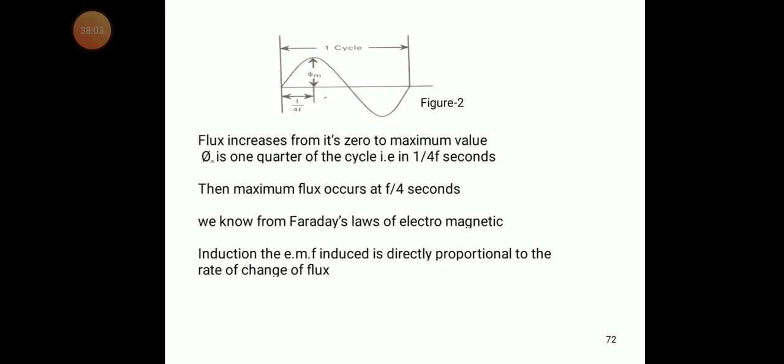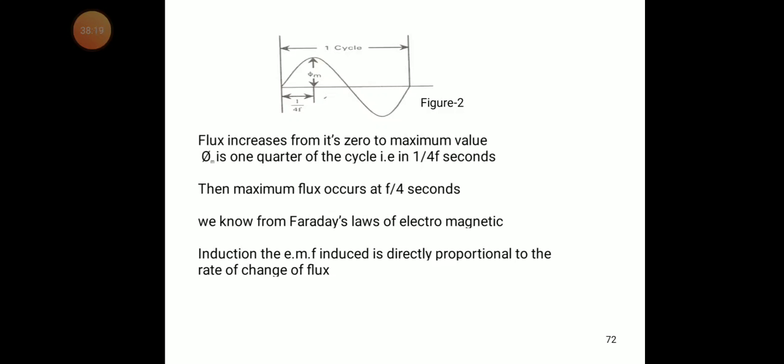We know from Faraday's laws of electromagnetic induction that the induced EMF is directly proportional to the rate of change of flux.